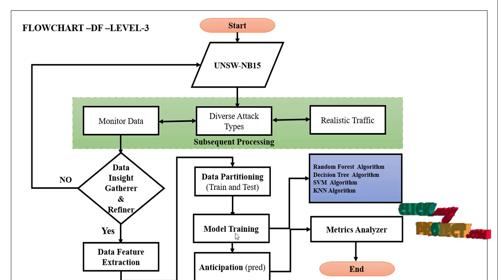Then we use model training algorithms: random forest, decision tree, SVM, KNN and CNN models. Which model is the best one? We compare the accuracy model-wise. Finally we predict which type of attack will occur: normal, probe, R2L, U2R or DDoS. We make the prediction with the model, then calculate the performance analysis, move on to Streamlit, and end the process.